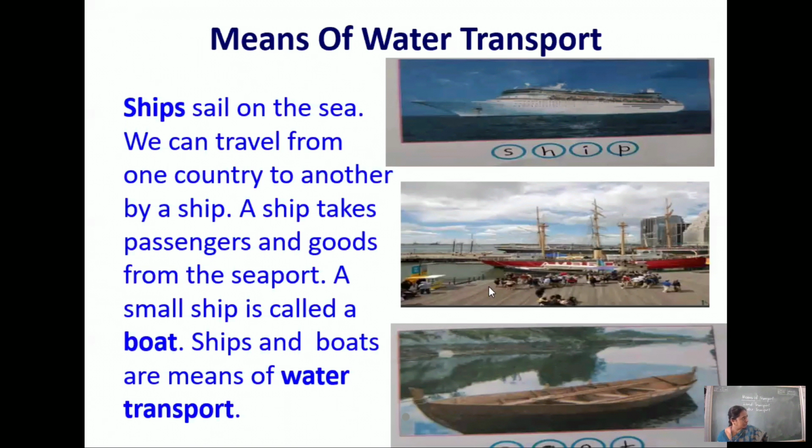So you see people moving. Goods are also being loaded. A seaport is where ships are loaded and unloaded. A seaport is a place.